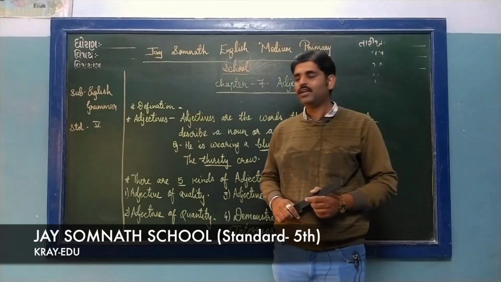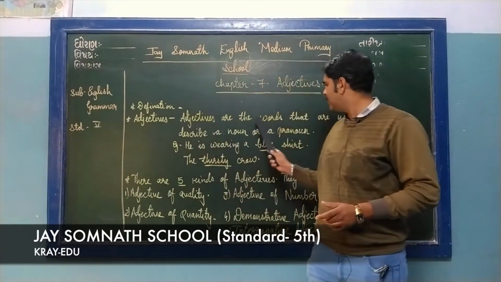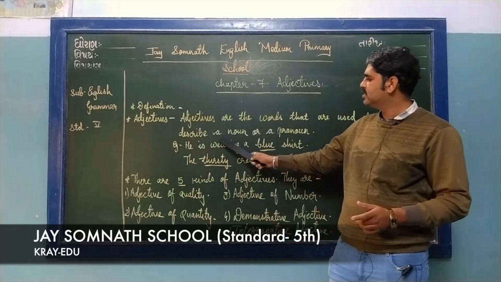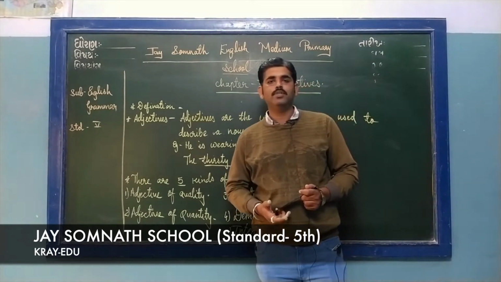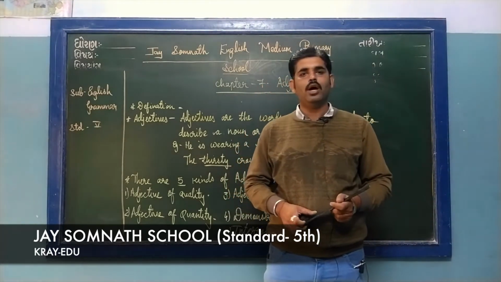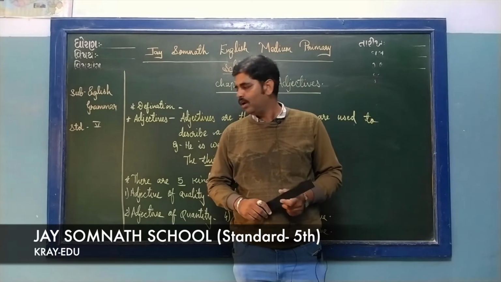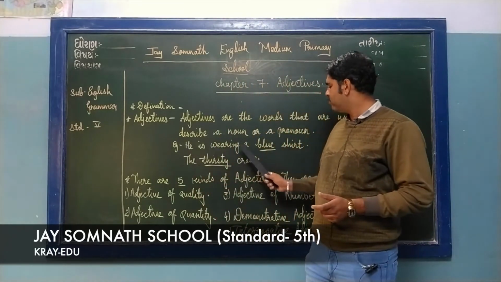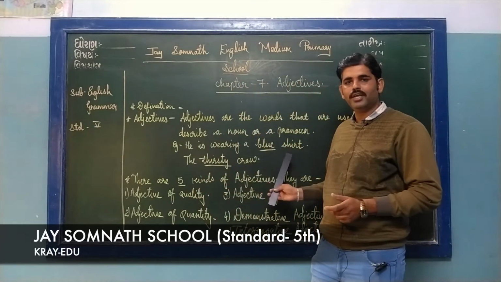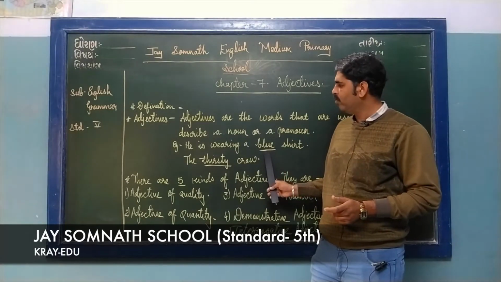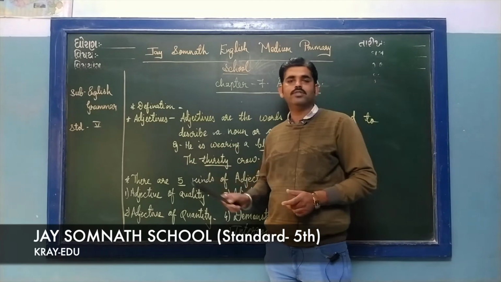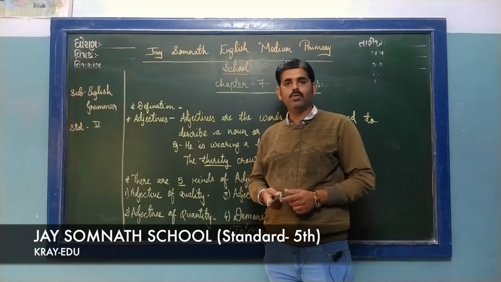Let's understand what an adjective is. Adjectives are the words that are used to describe a noun or a pronoun. Anything that tells something more about the noun or a pronoun is called an adjective. Let's look at the example. He is wearing a blue shirt. Shirt here is a noun. How is the shirt? Blue. The word blue is called an adjective because it tells us something more about the noun.